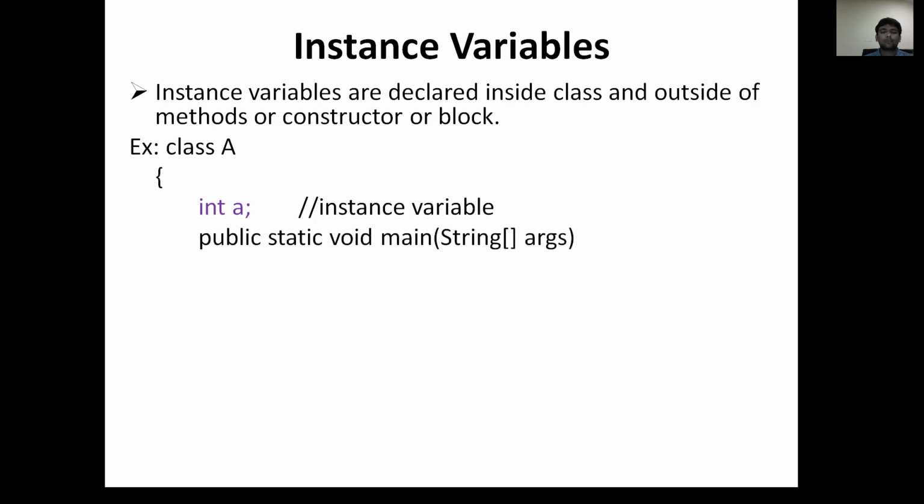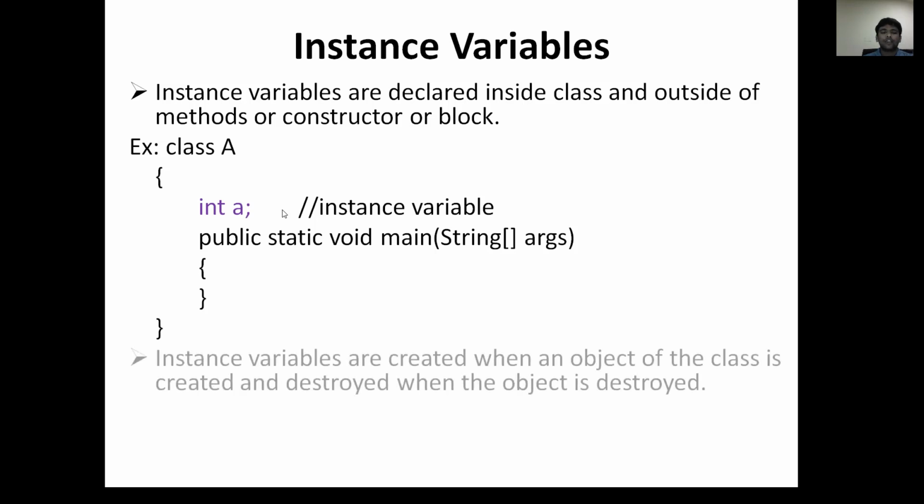As per the definition, we are declaring a variable inside class A and outside the method. Public static void main is a method, and I am declaring int A outside of this method. So if you declare any variable in this area, inside a class and outside the method, those variables are called instance variables. Instance variables are created when an object of the class is created and destroyed when the object is destroyed.